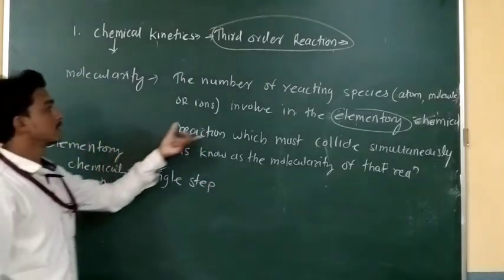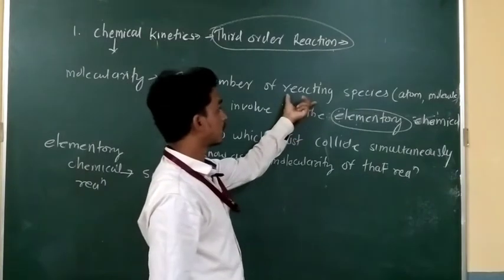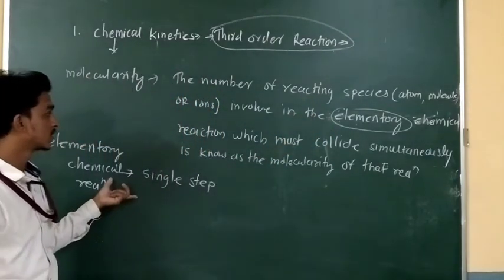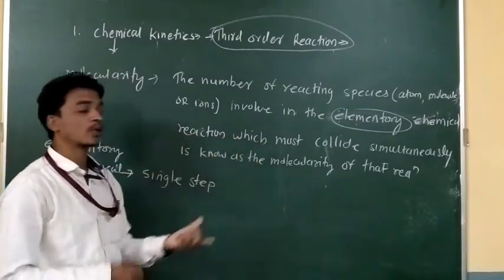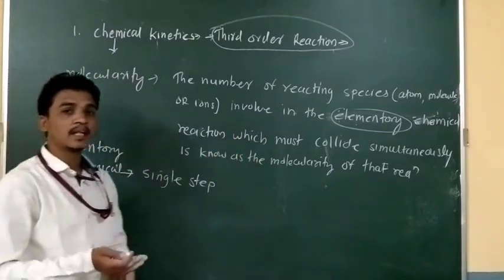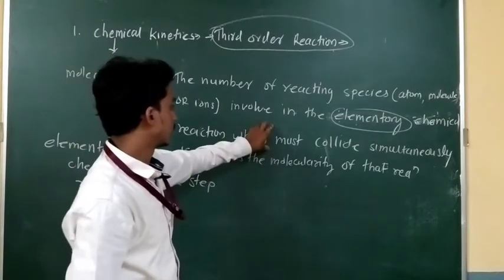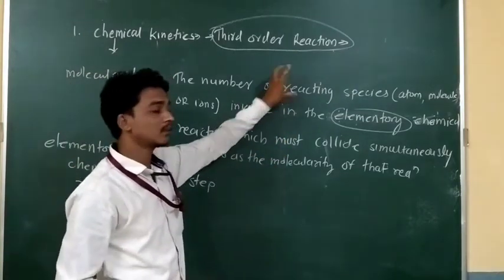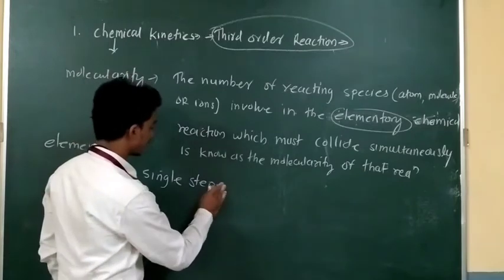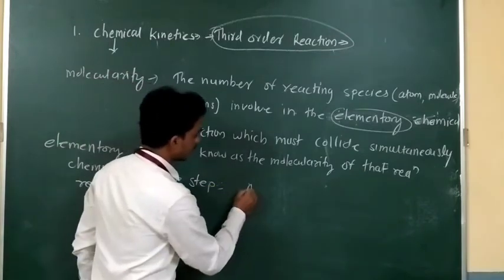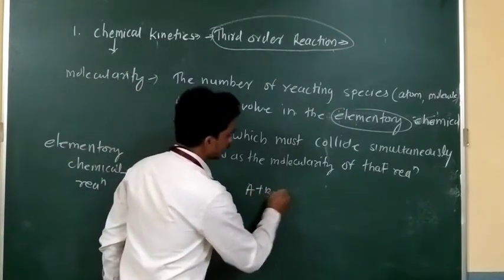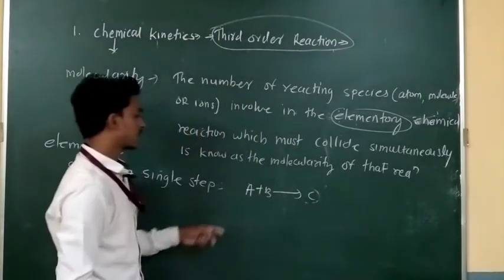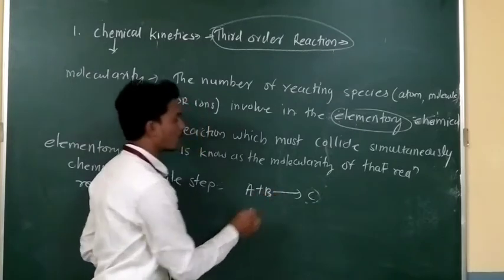So the number of reacting species involved in the elementary chemical reaction must collide simultaneously. Suppose I write the general chemical reaction, A plus B gives product C. For this reaction, two reacting species are involved.